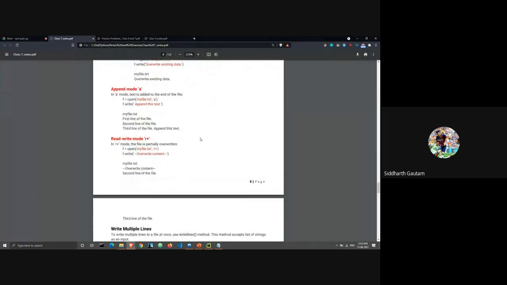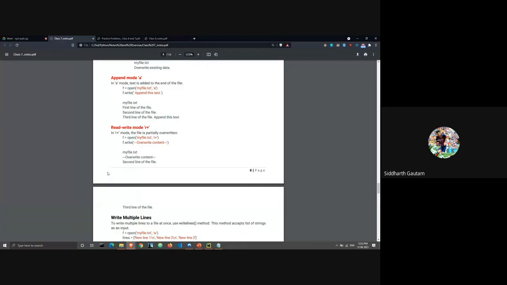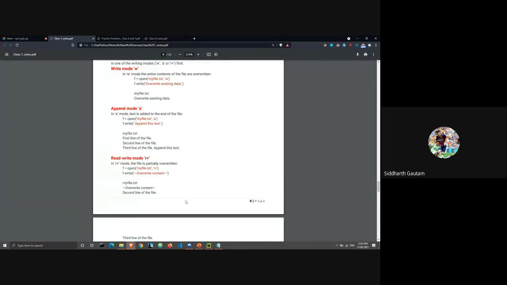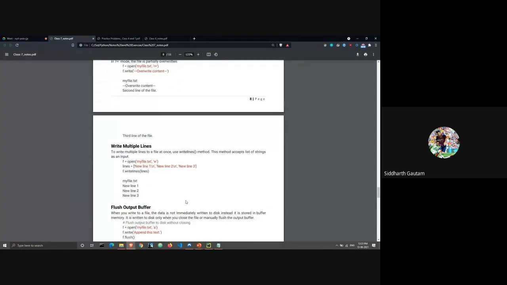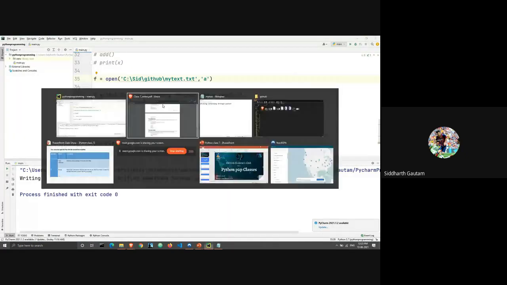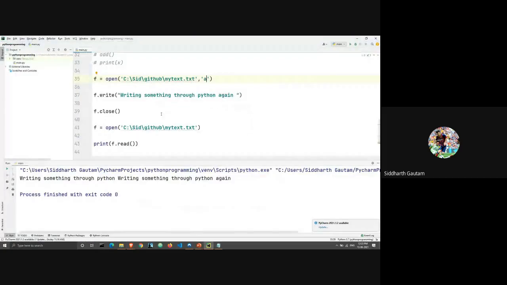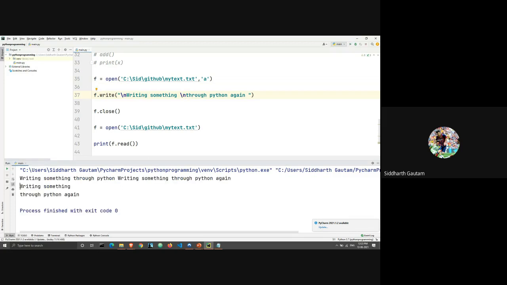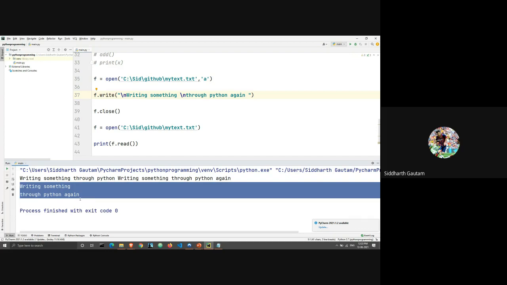And there's read write mode. We have already taken a look at the read write mode, and even then we had to close and reopen the file, right? So it says that if we want to add multiple lines, this is not a big deal, I guess. You can add multiple lines, and all you have to do is enter \n. You guys already know that \n goes to the new line. If I print this, you can see everything goes into the new line because we are using \n.